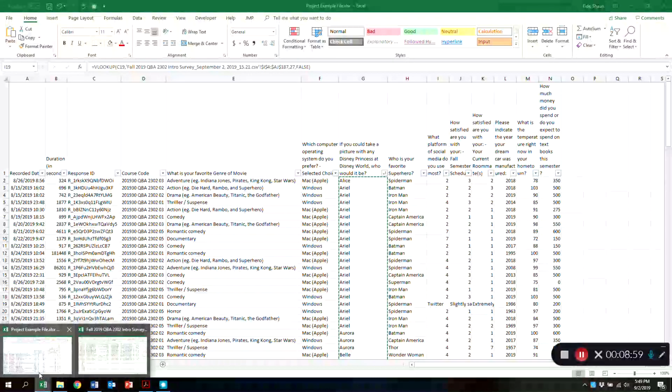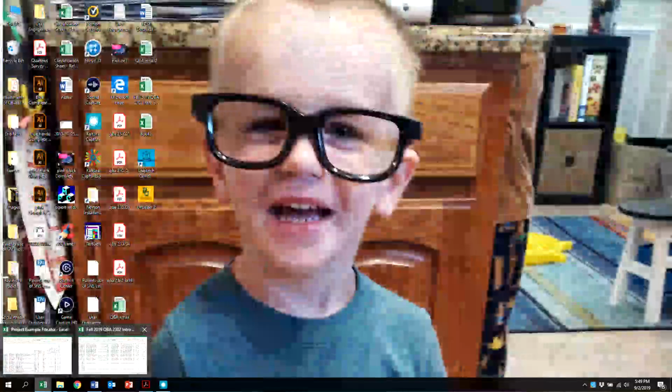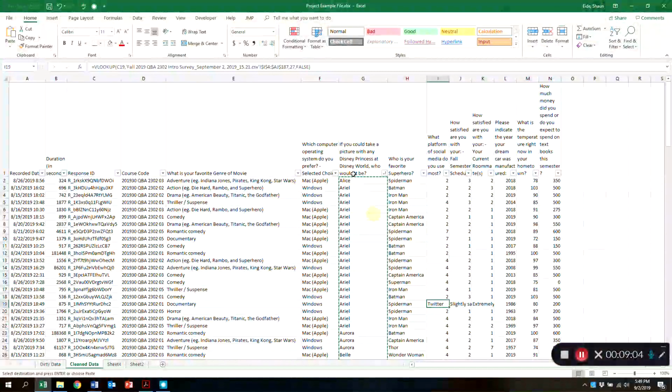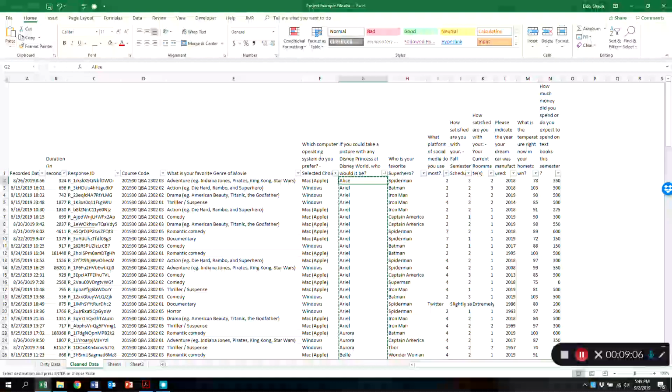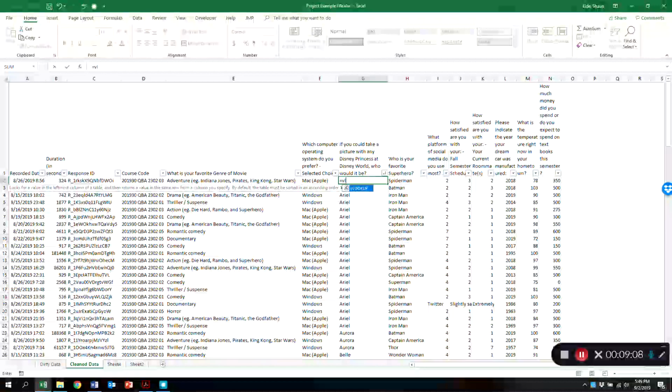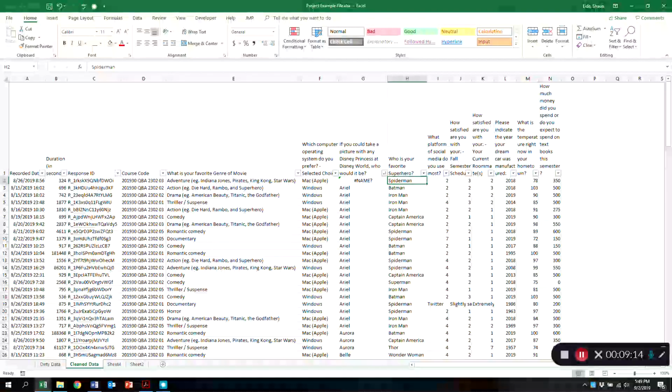Let's see here. There we go. This VLOOKUP command. Okay, so I'm going to use this VLOOKUP equals VLOOKUP. And, whoops, that's not where I want it. Control Z. I want to write here, what platform of social media do you use most?